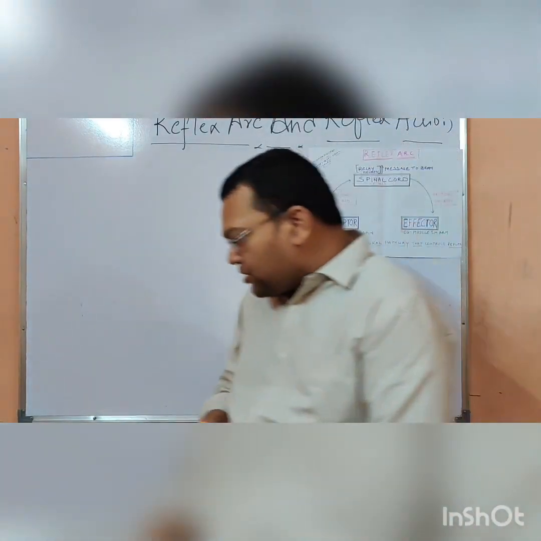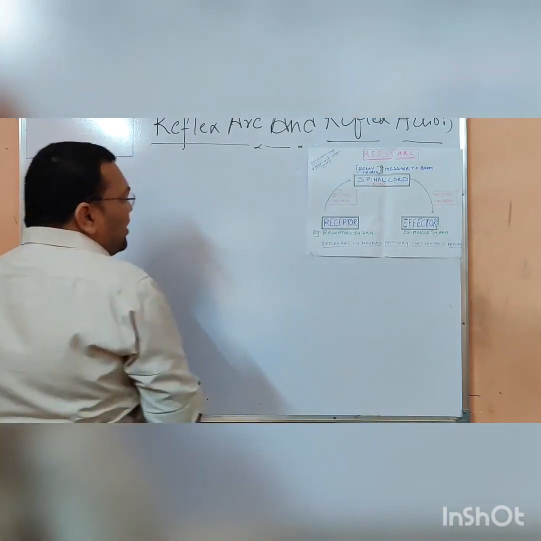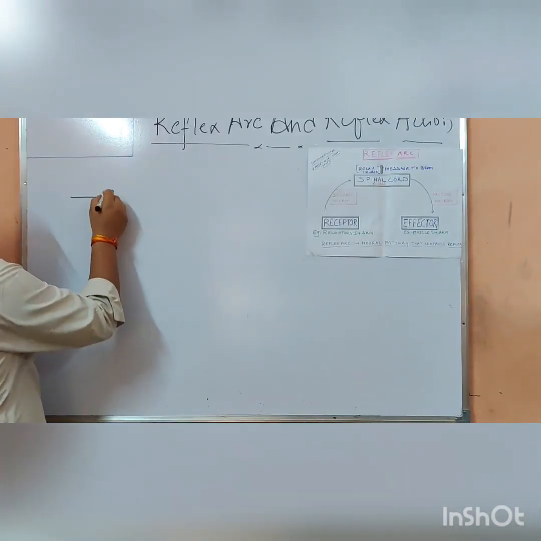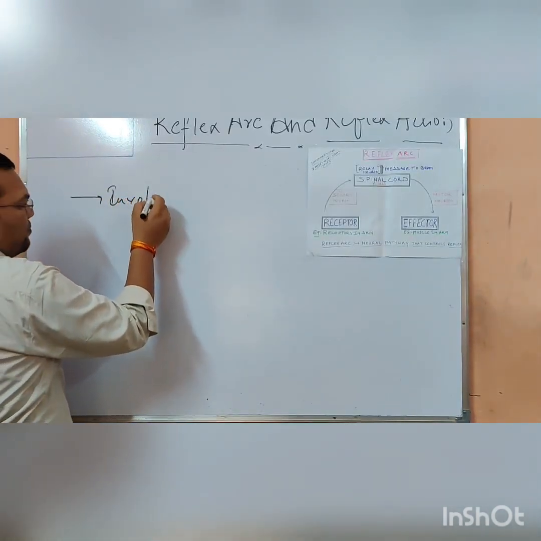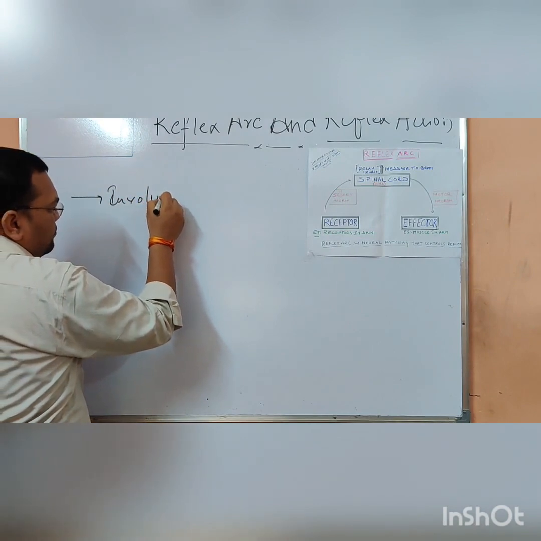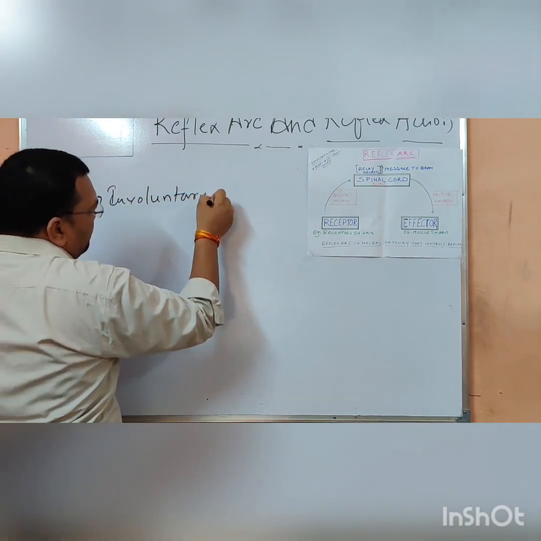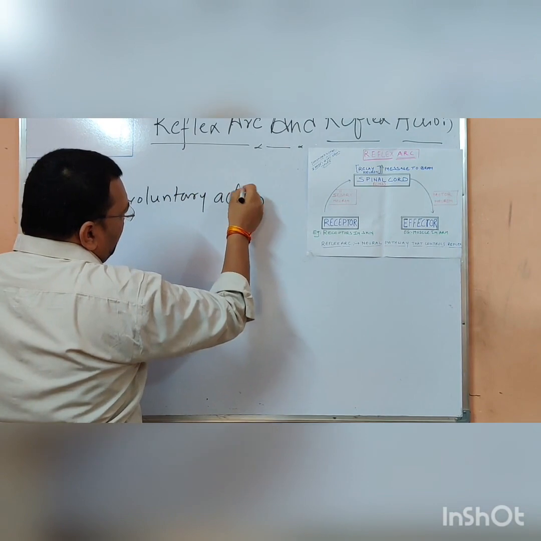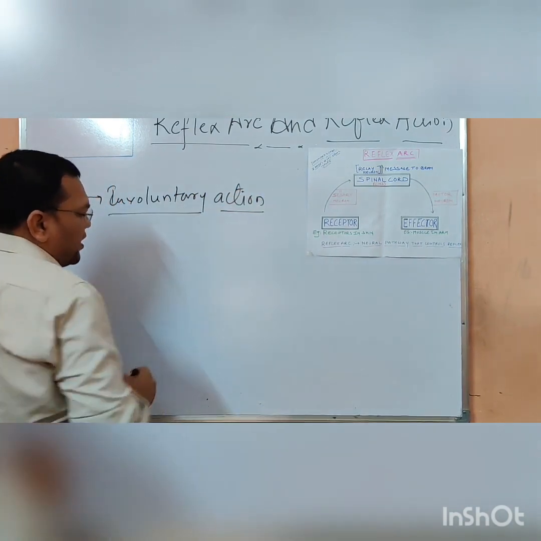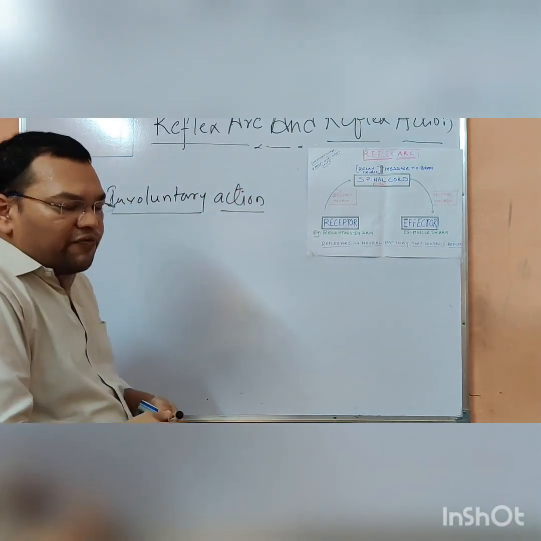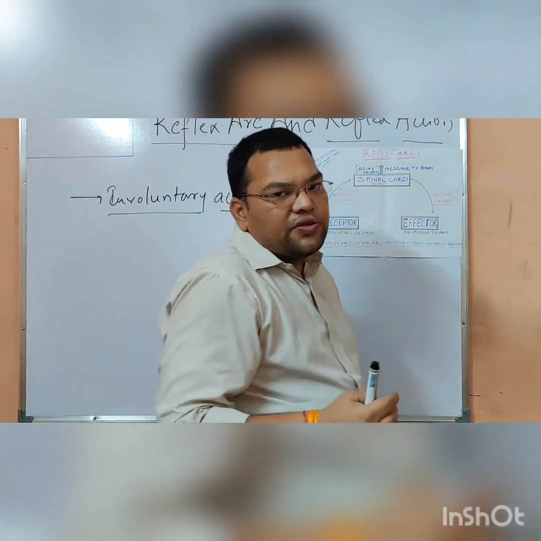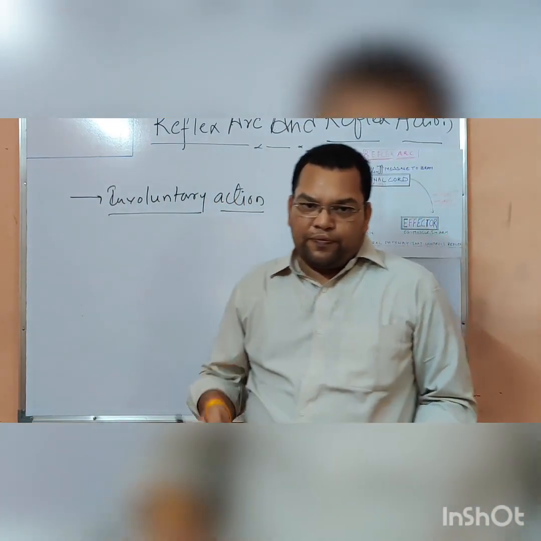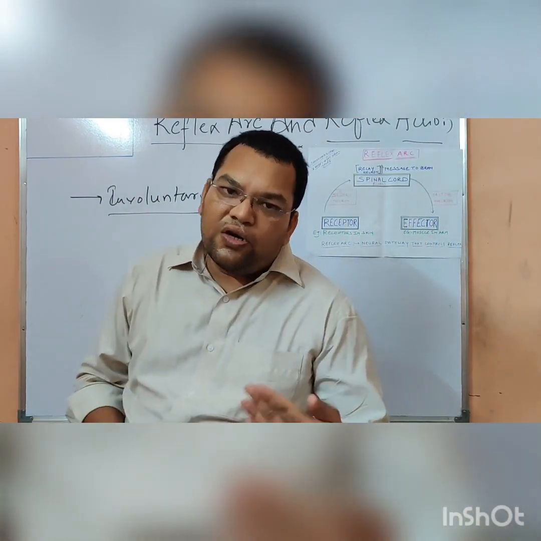So these reflex actions are involuntary actions. Reflex actions are involuntary actions performed by our body to avoid an unwanted situation.